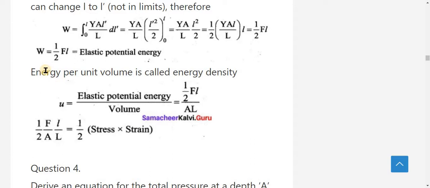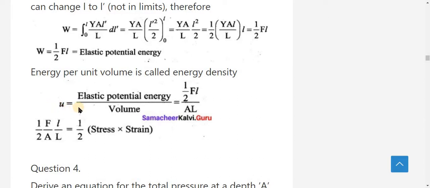The next topic, next step is energy per unit volume is called energy density. This is also a very important step, children. Please note it down. Here the energy density is represented by small u.